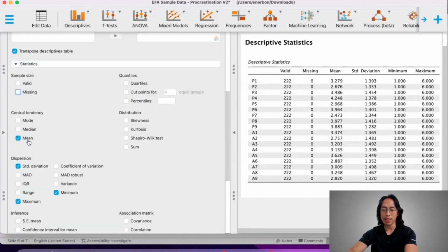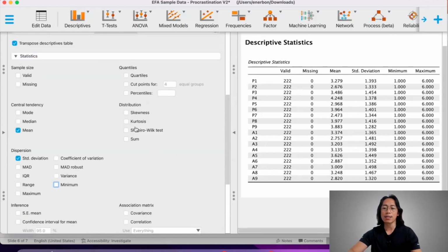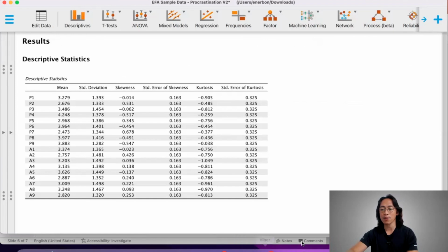We now have the mean and the standard deviation. We can also remove the minimum and maximum. So our scores range from 1 to 6. So let's uncheck that, and then to check for the normality, let's click on skewness and kurtosis. So here are our results. We have here our mean and standard deviation values.